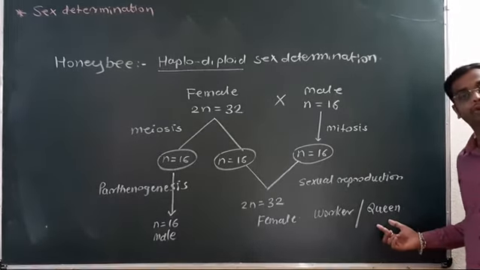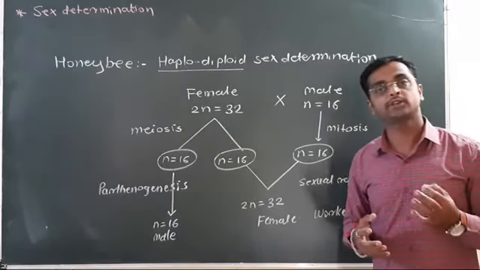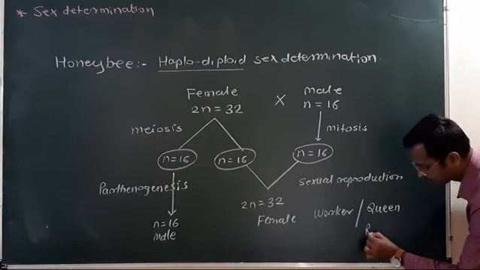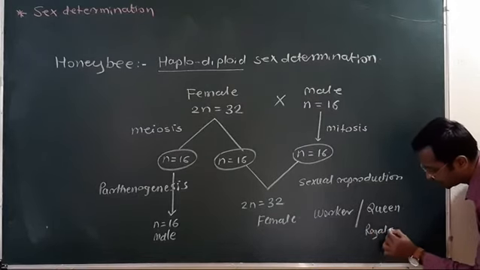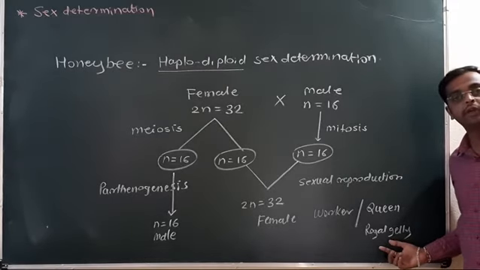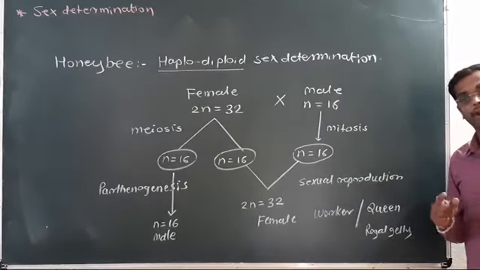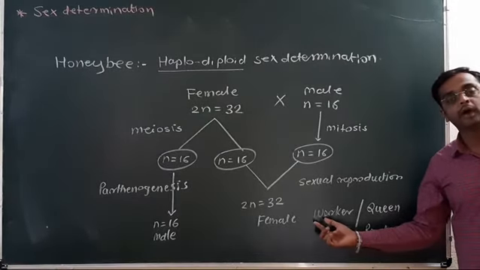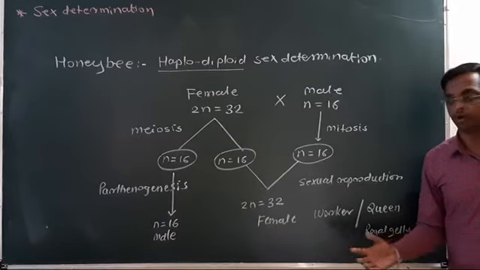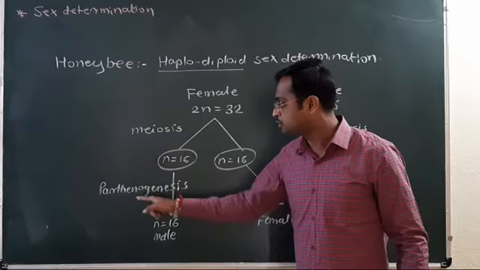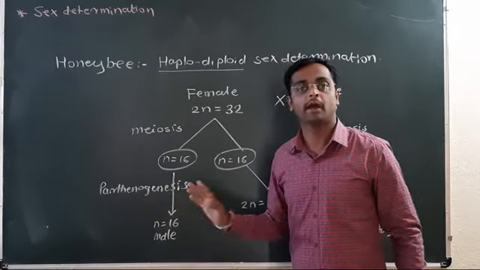The queen is produced by a specialized food given to the larvae, called royal jelly. This royal jelly is responsible for the development of larvae into the queen bee. Other bees are produced as sterile worker bees, or sterile females, and males, which are also called drones, are produced without fertilization, called parthenogenesis.